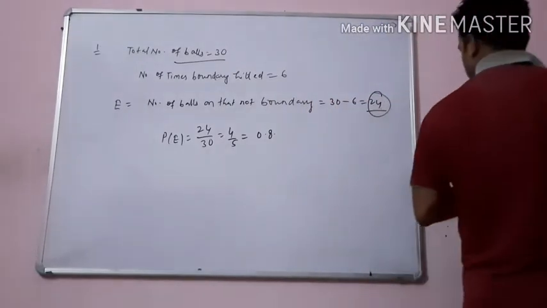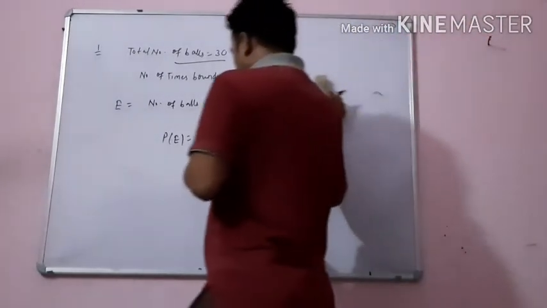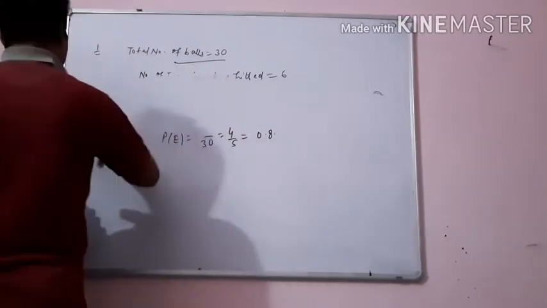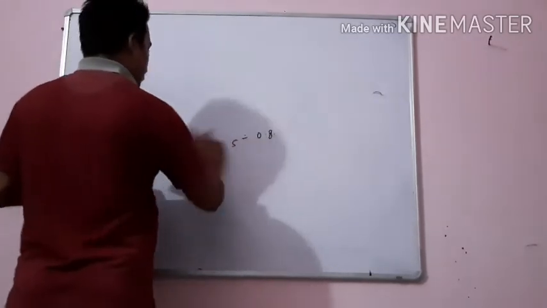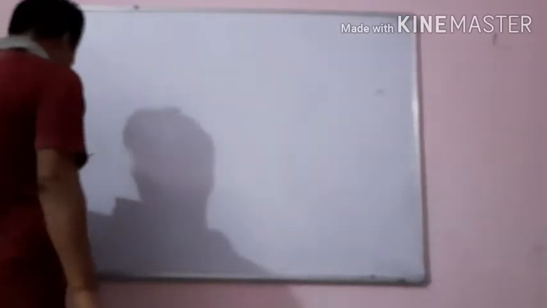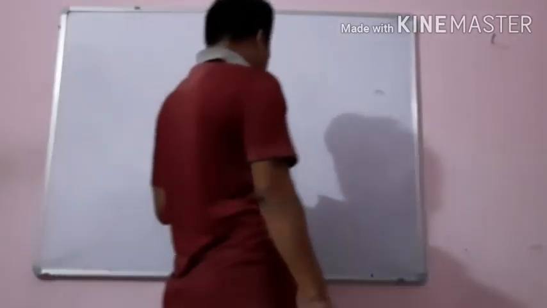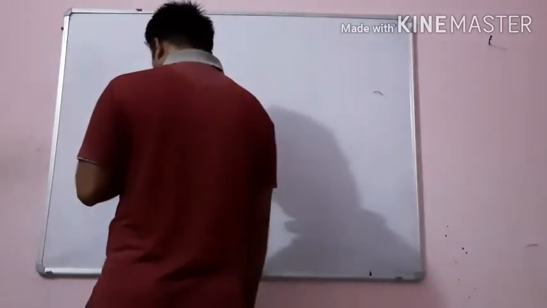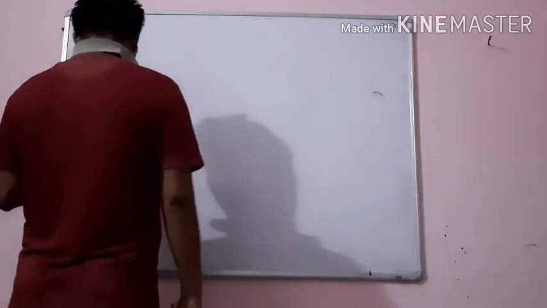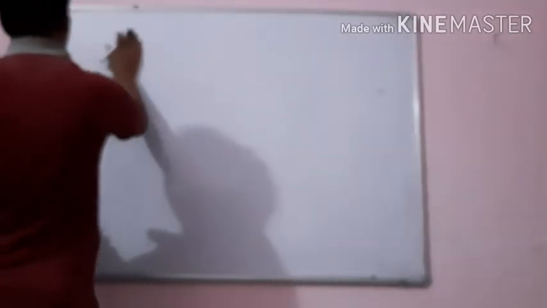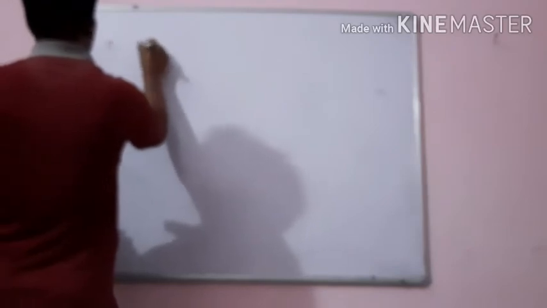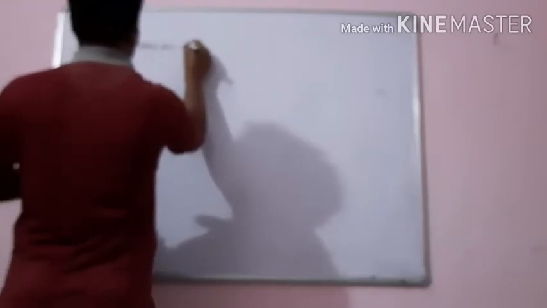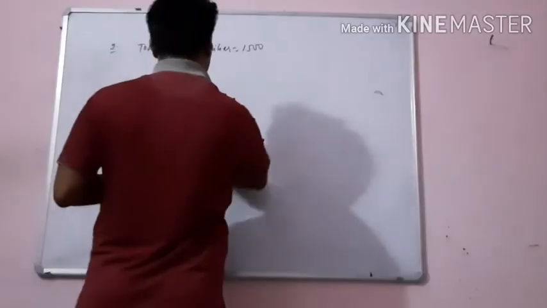Now moving to question number 2. See what information has been given. 1500 families with 2 children were selected randomly and the following data were recorded. Compute the probability of a family chosen at random. Total number of families is 1500.